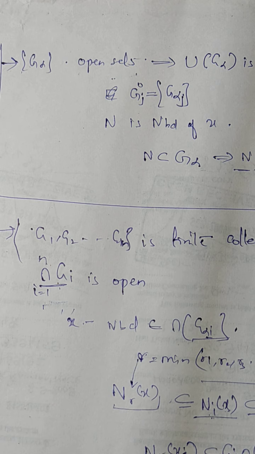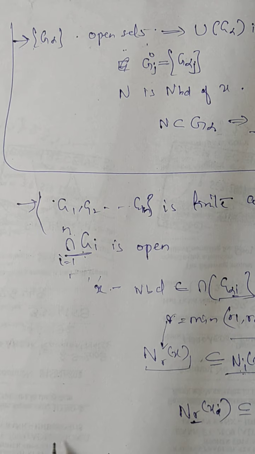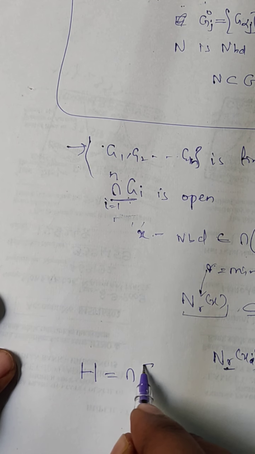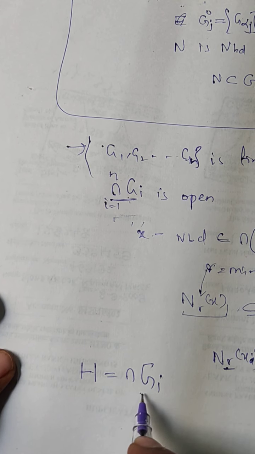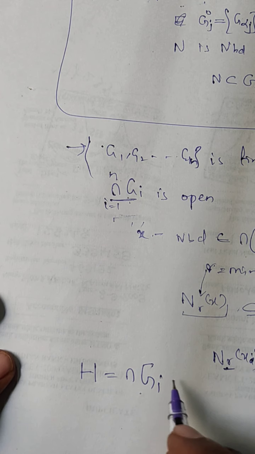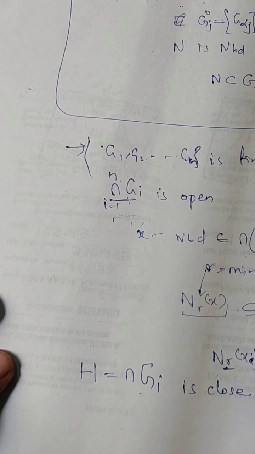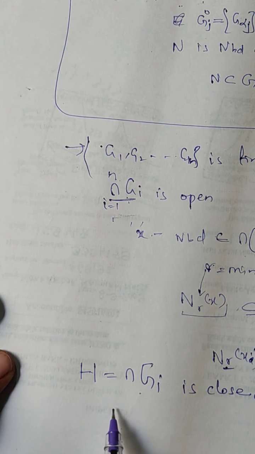For systematic procedural writing, you can follow your textbook. All right, now we have one more thing that we can use to explain this concept by using De Morgan's law. That is, consider that H is equal to the intersection of G_i's. All right, we have to prove that this is closed. All right, the intersection of G_i's is closed.